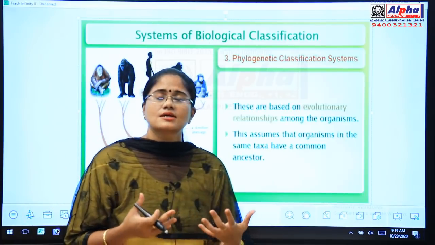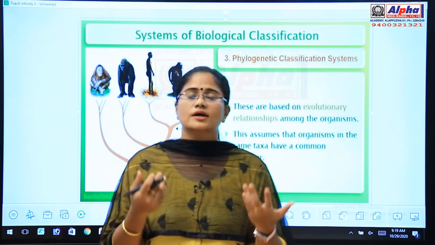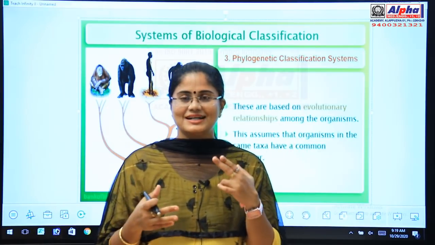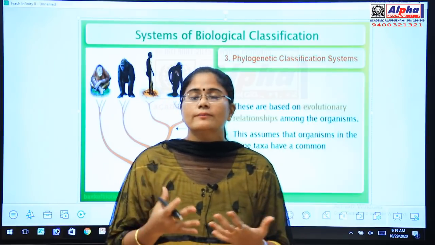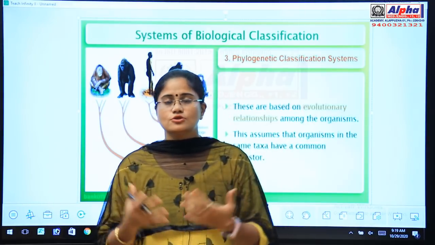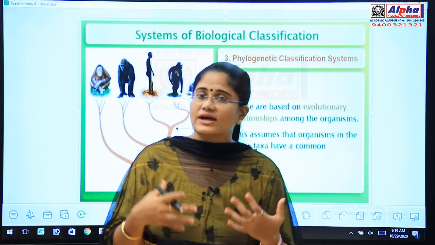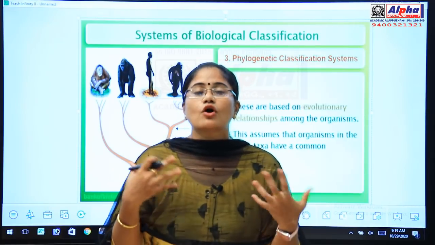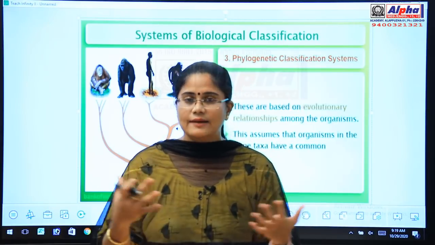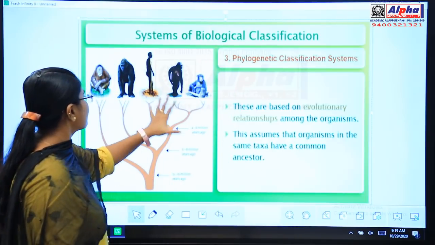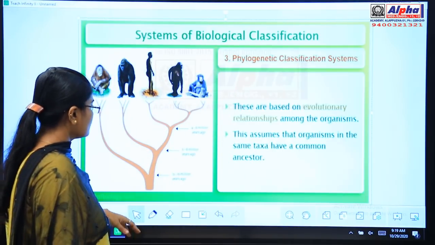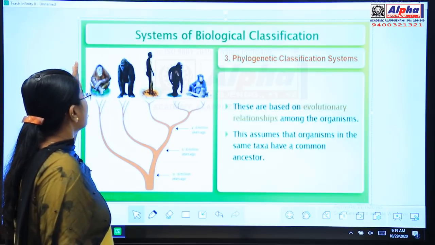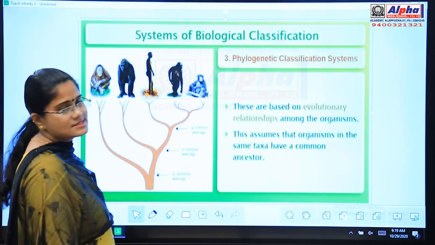Okay, so see here, who is our ancestor? For human beings, we came from apes. No, our ancestors were apes. So we have a common ancestor, that is apes. Similarly, you can see the photograph also. Okay, from apes the human beings evolved.